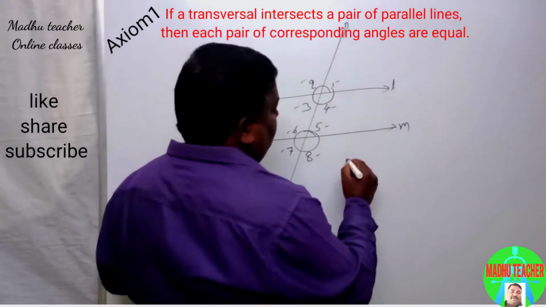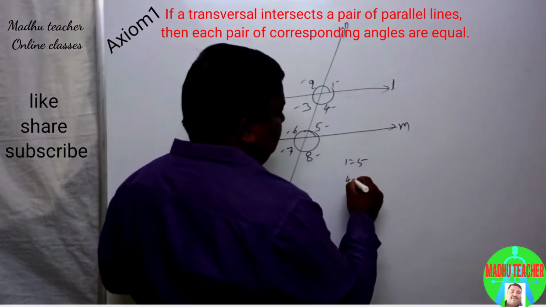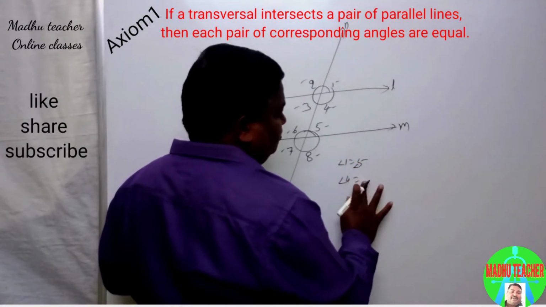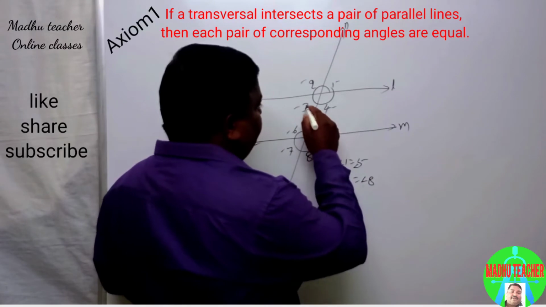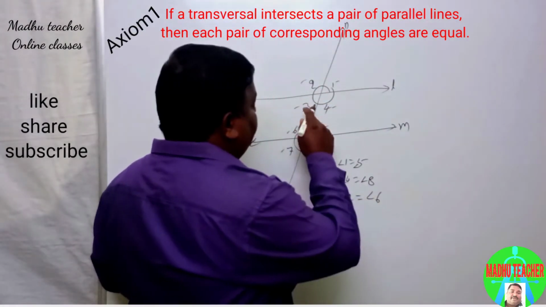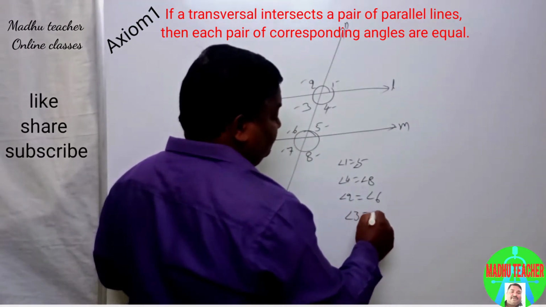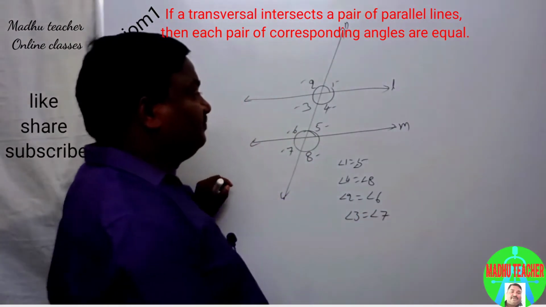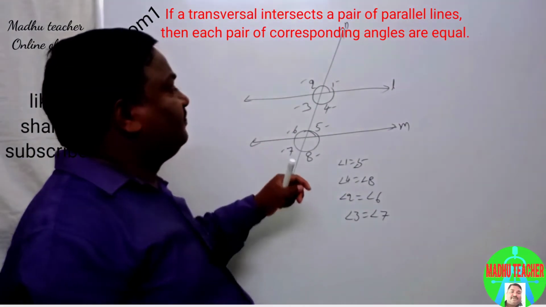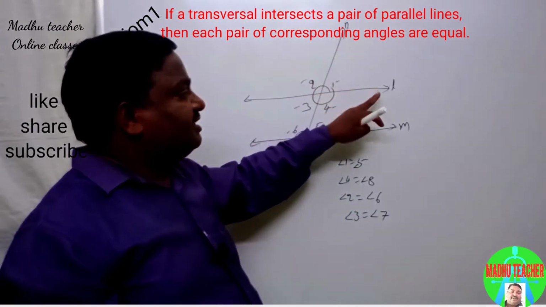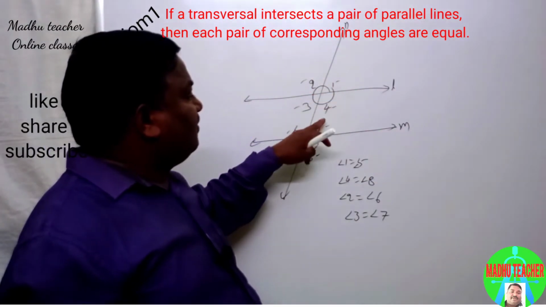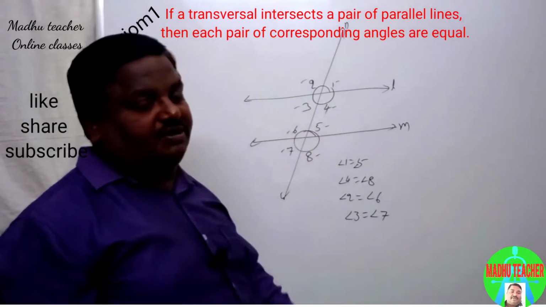That means angle 1 equals angle 5, angle 4 equals angle 8, angle 2 equals angle 6, angle 3 equals angle 7. Okay, so let us see the axiom once again. If a transversal intersects a pair of parallel lines, then each pair of corresponding angles are equal.